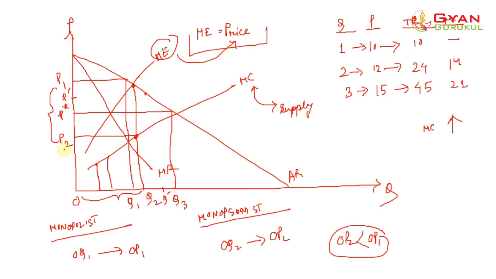So this is what we call a bilateral monopoly, where both the buyer and the seller are a single firm or a single person in the entire economy. Okay, so that's what you have to learn about bilateral monopoly.